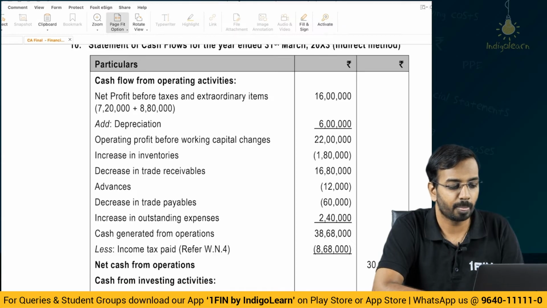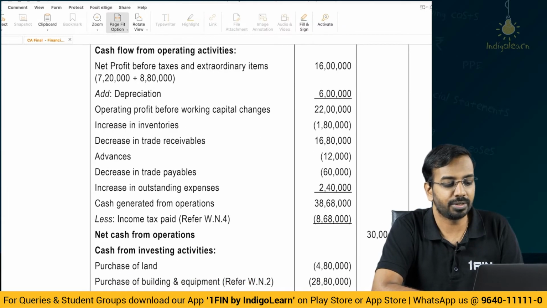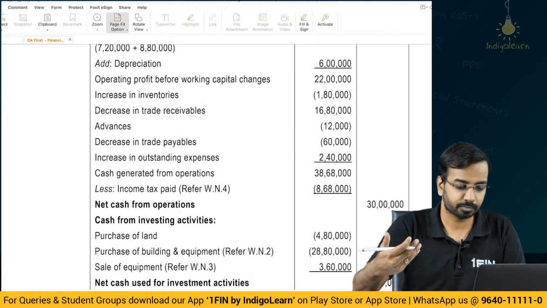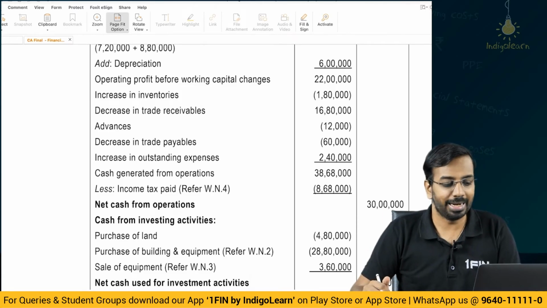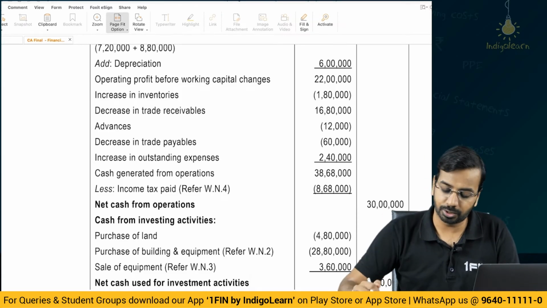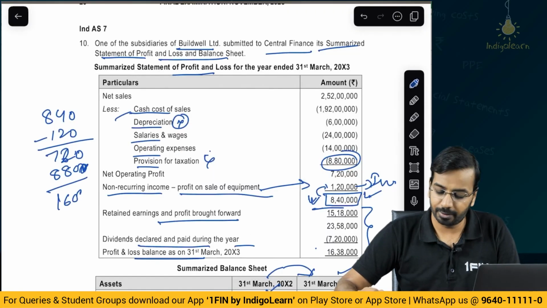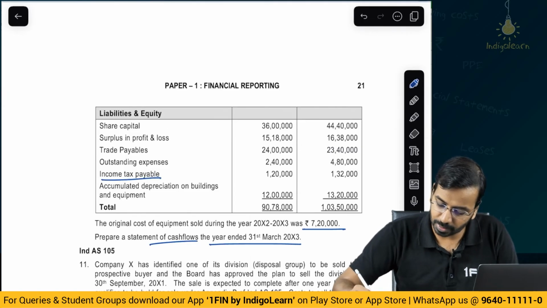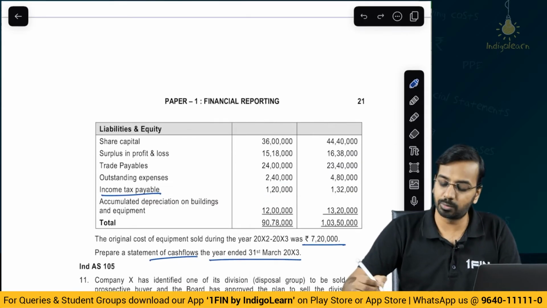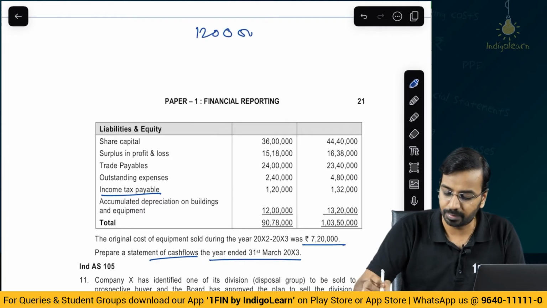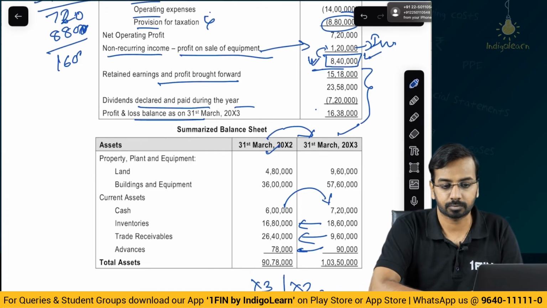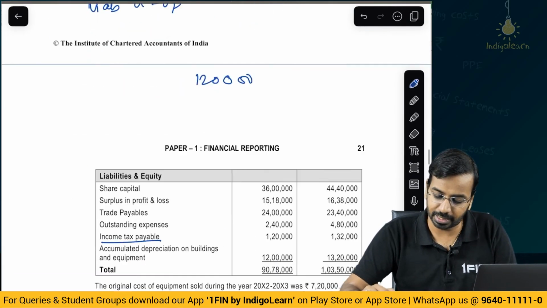Then depreciation you add back, operating profit before working capital changes. Then you have increase in inventories, trade receivables, changes in advances, trade payables, decrease in trade payables, any other outstanding expenses. All of this is from the P&L and the balance sheet. Then taxes paid. Now for taxes paid, here you can see income tax payable 132 and 120. Then when it comes to income tax, opening balance is 120, 123. Then for the period expense is 880.